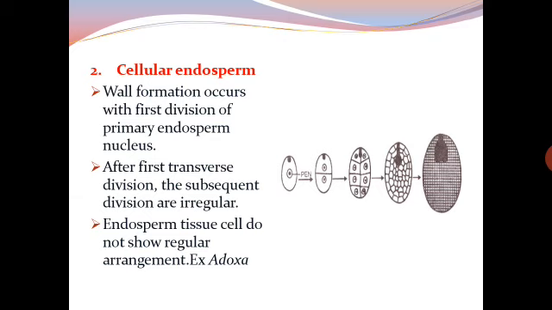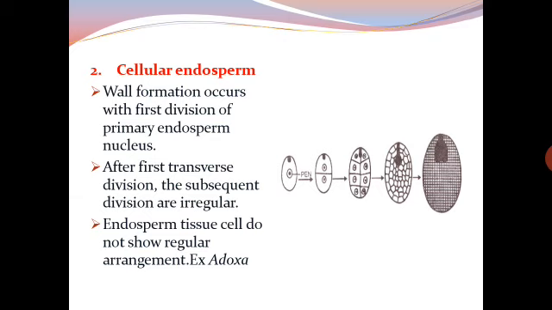The second one is cellular endosperm. Wall formation occurs with the first division of primary endosperm nucleus. After the first transverse division, the subsequent divisions are irregular. You can see over here the nuclear divisions are followed by transverse division, and then the endosperm tissue cells do not show a regular arrangement.